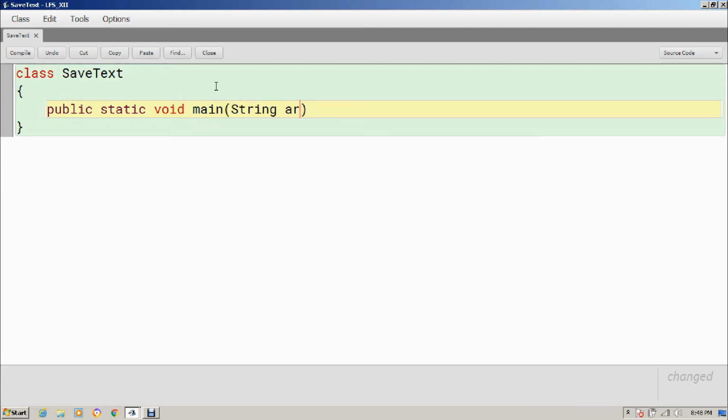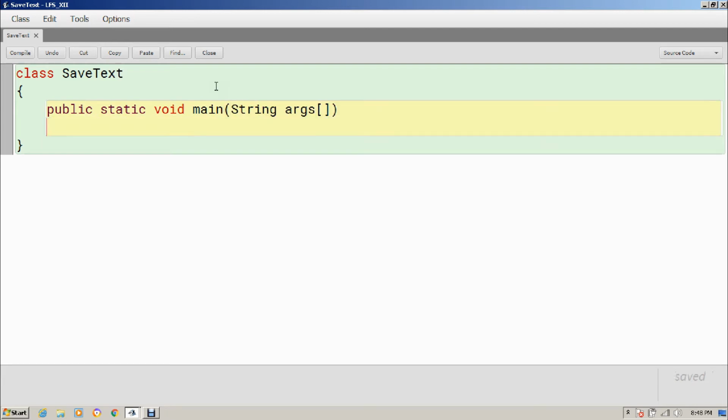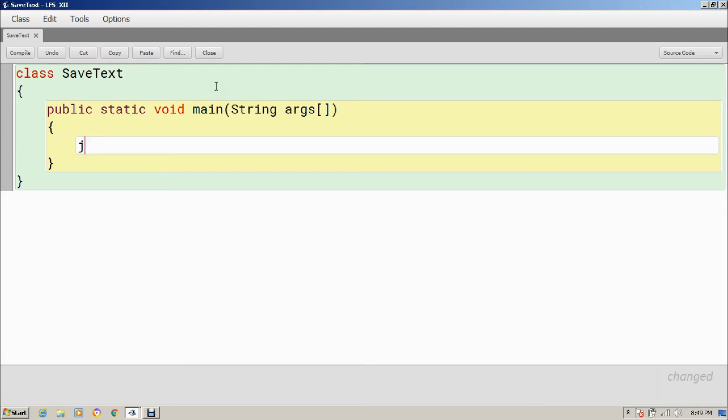I have to take a text from the user, and for that I will create an object of BufferedReader: BufferedReader br = new BufferedReader. But I am going to use BufferedReader a lot of times here, so whenever you are creating an object, you should give it a meaningful name.